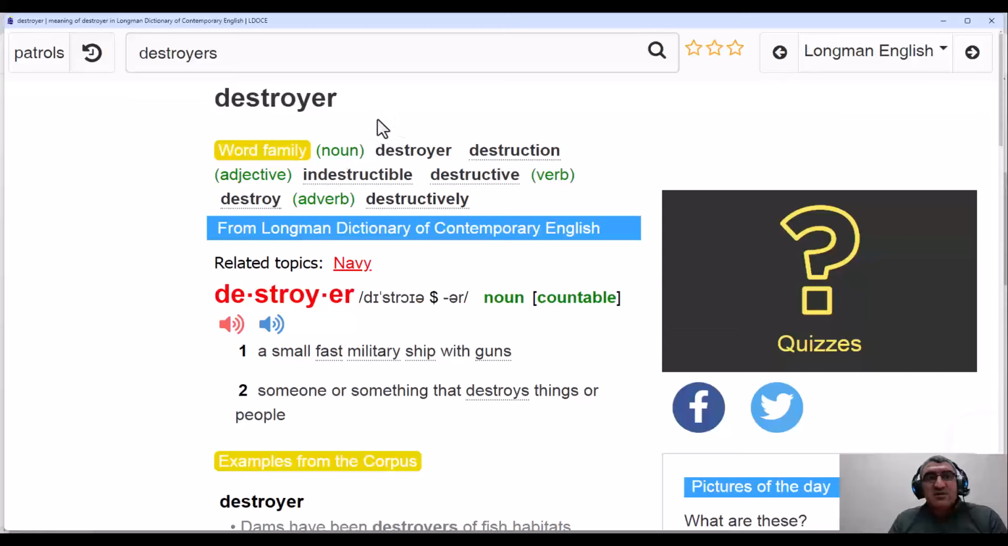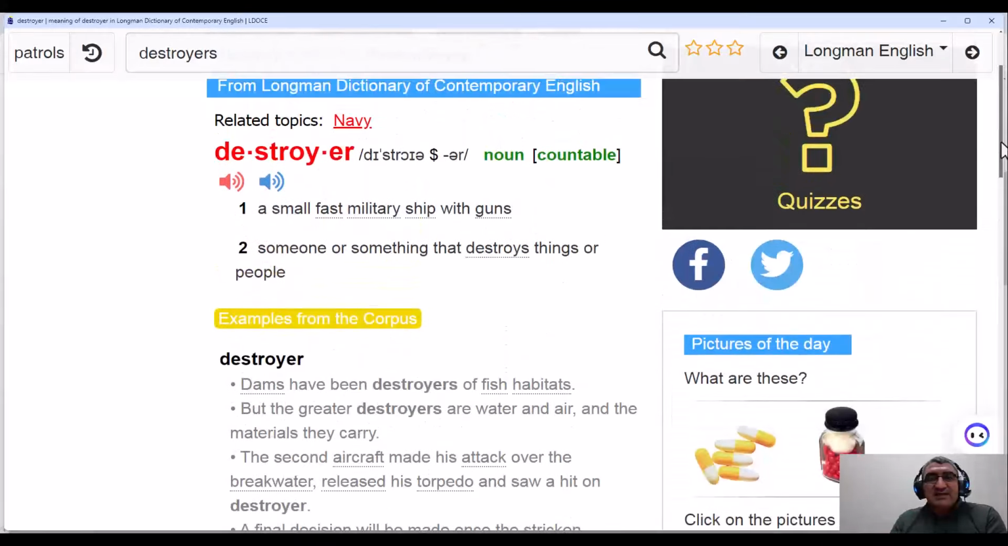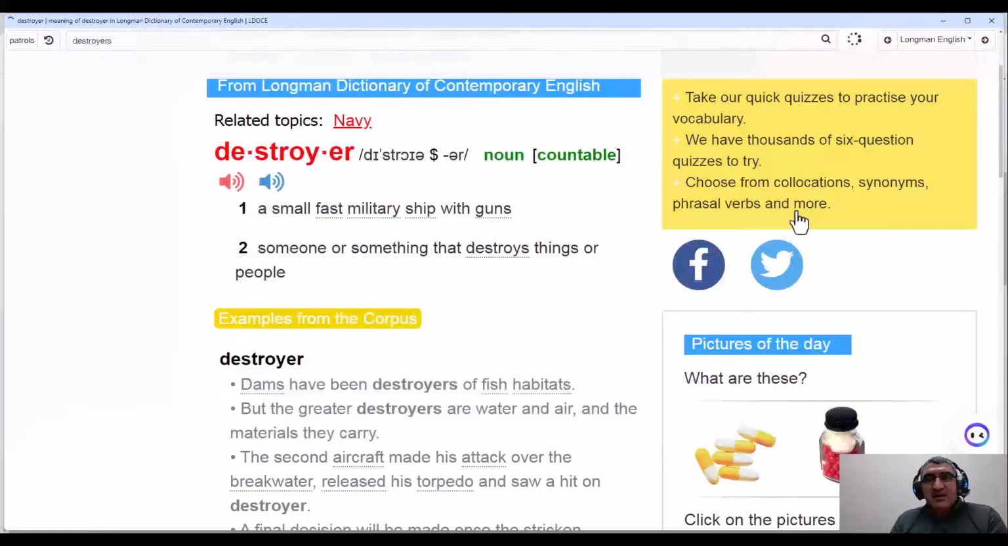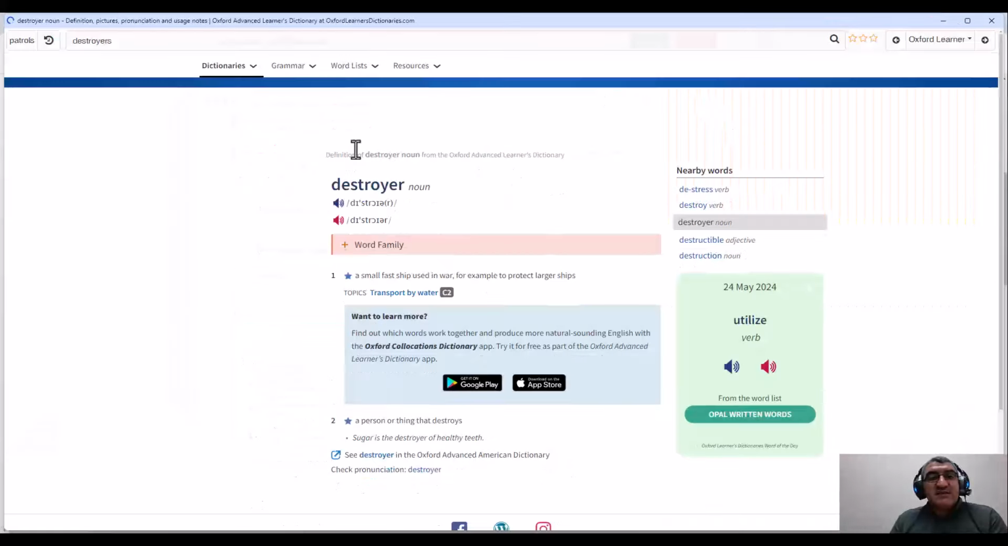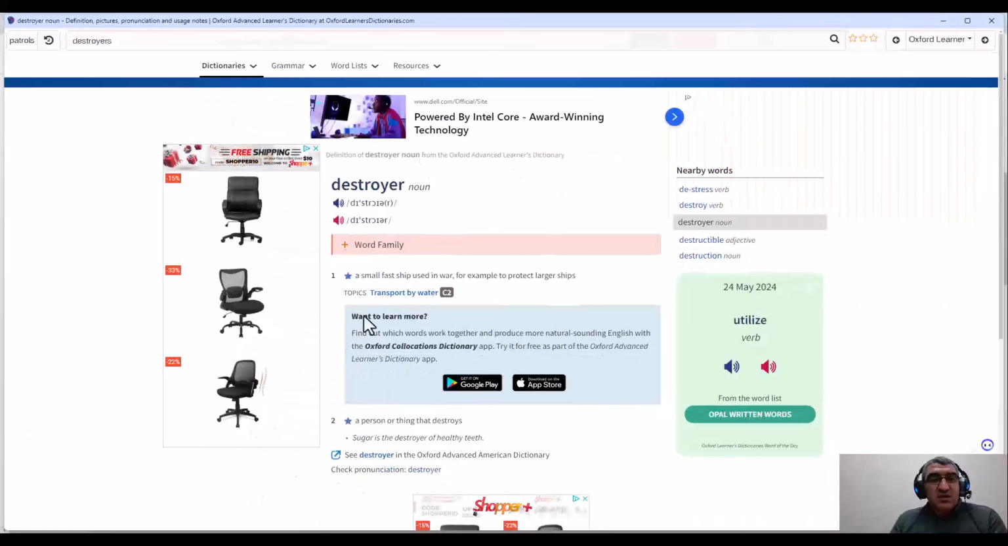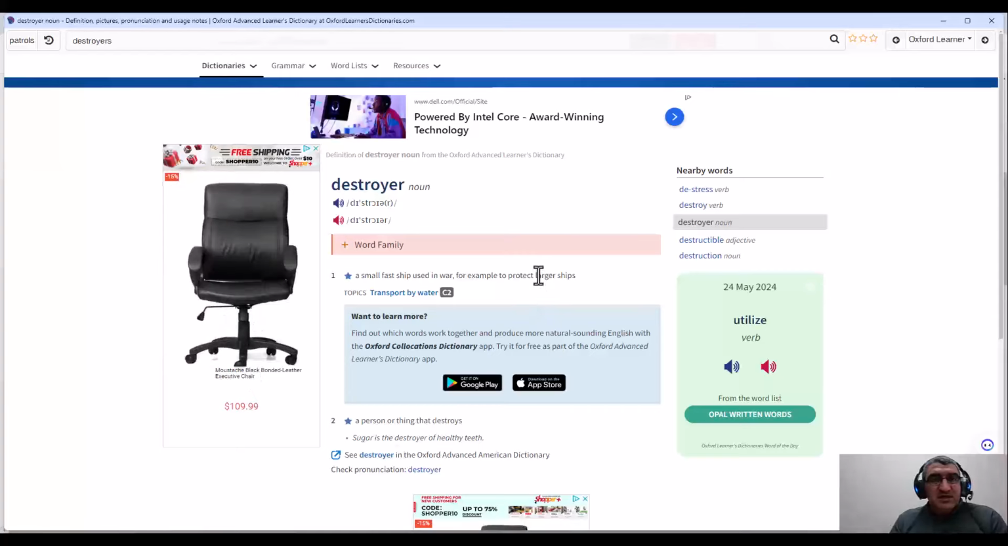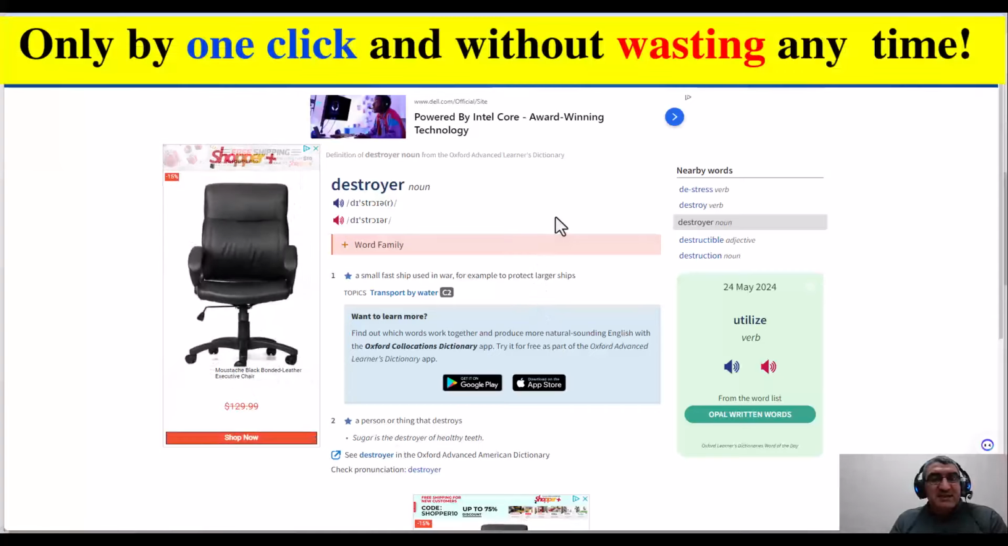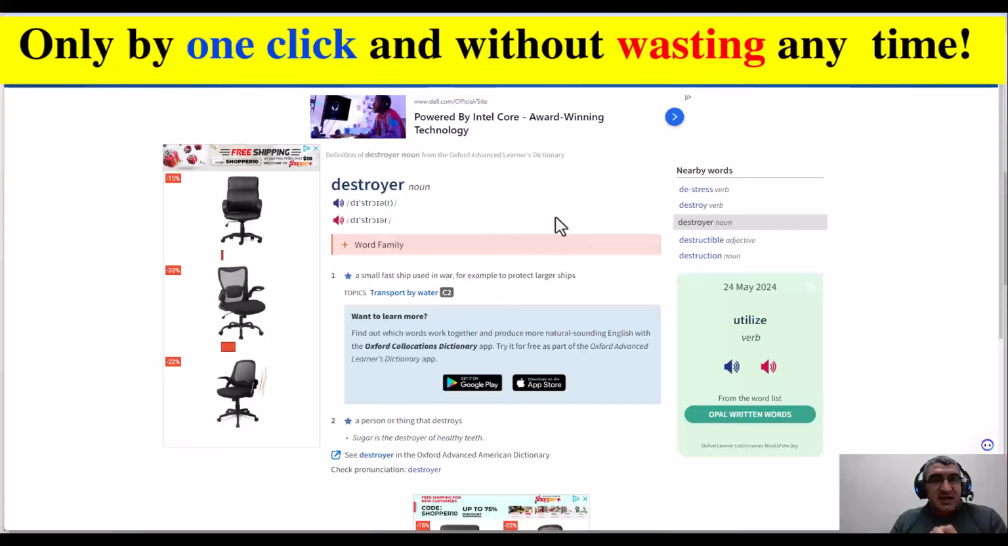And on Longman, it shows me the definition, the pronunciation. I can access anything I want, and I can read. It quickly accesses all the dictionaries that are available here. Another one, for example, Oxford. I can quickly choose Oxford, and I can see the definition. I mean that very quickly, by one click, I can access all dictionaries that can help me.